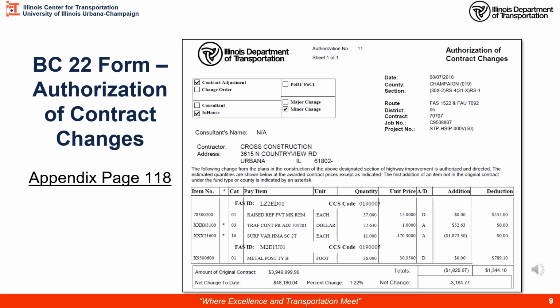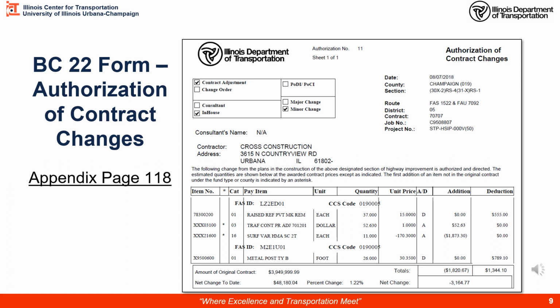Here we have the top half of that BC-22 Authorization of Contract Changes form from appendix page 118, blown up so we can look a little better. We've checked the box contract adjustment, so it's not a change order. Provisions are in the original contract. It is checked in-house, means it was designed in-house. Checked by minor change indicates it's not a major change, a minor change.